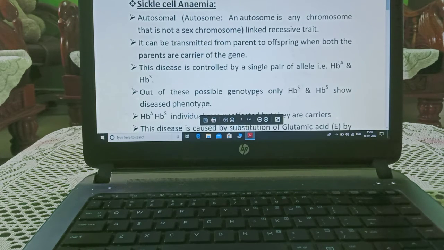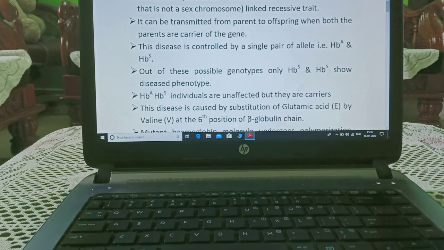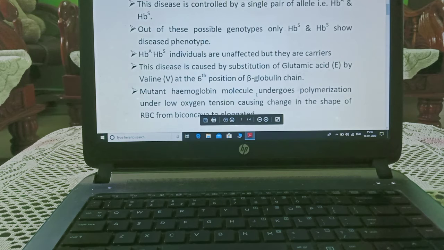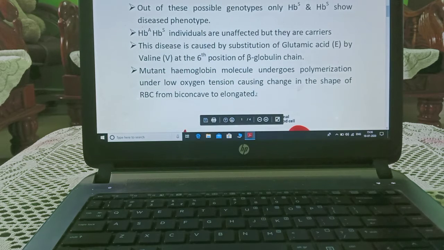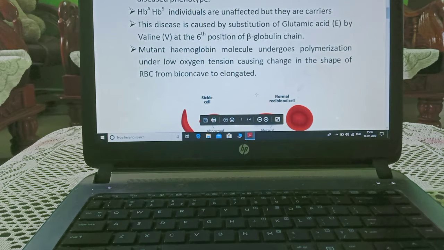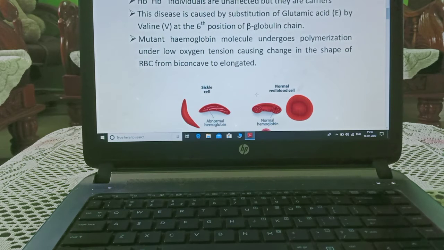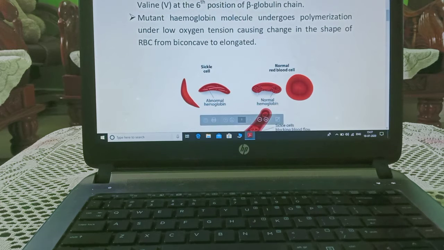It can be transmitted from parent to offspring when both the parents are carriers of the gene. This disease is controlled by a single pair of alleles, that is HBA and HBS. Out of these possible genotypes, only HBS HBS shows the diseased phenotype. HBA HBS individuals are unaffected but they are carriers. This disease is caused by substitution of glutamic acid by valine at the 6th position of the beta globin chain.